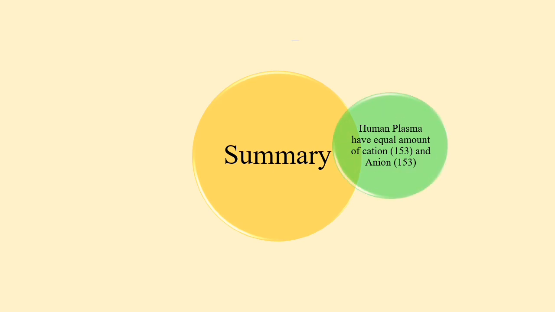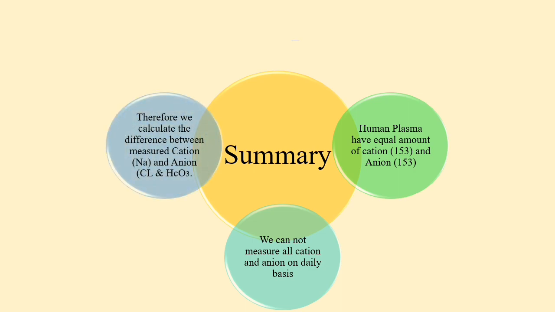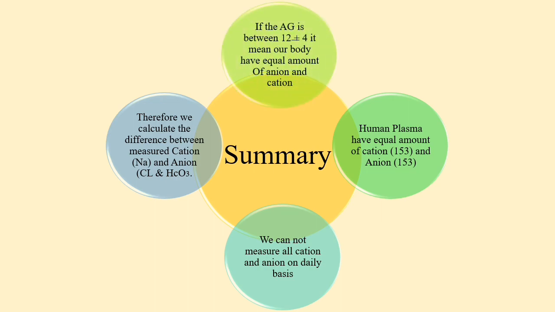In summary, you can see human plasma have equal amount of cation and anion, and we cannot measure all these cation and anion on daily basis, although we measured some on frequent basis, that are sodium, chloride and bicarb. So the difference between the cation and anion is called anion gap, and if the patient anion gap remain between 8 to 16, it means our body have the equal amount of anions and cations. So we can say that the anion gap is normal.